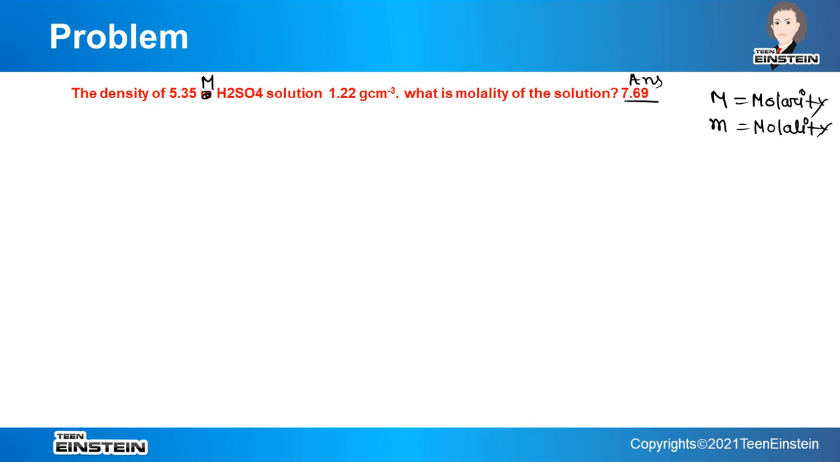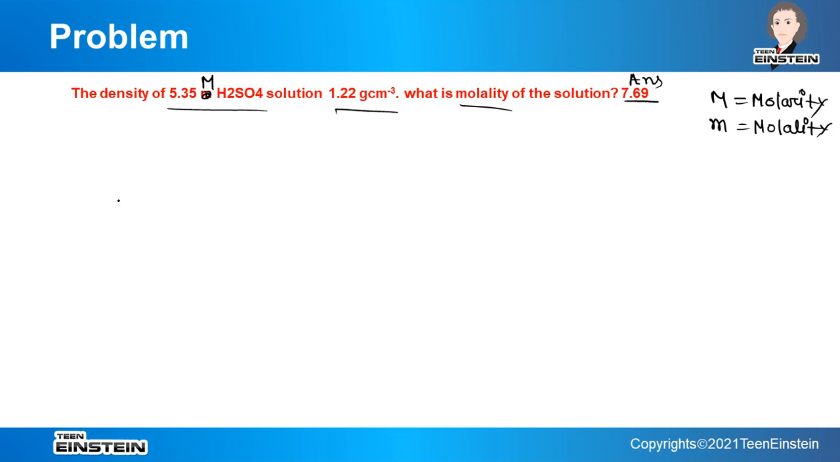So density of 5.35 capital M, if it is mentioned, that means it is molarity, and if small m is mentioned, it is molality, but we have to find molality, so it must be capital. So density of 5.35 molar H2SO4 solution is 1.22 gram per centimeter cube. So basically we have two pieces of information given, one is density, another one is molarity. From these two we have to find out molality.